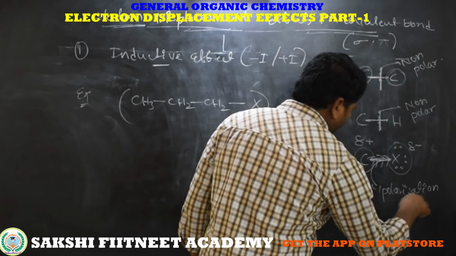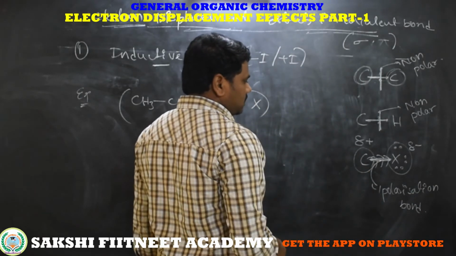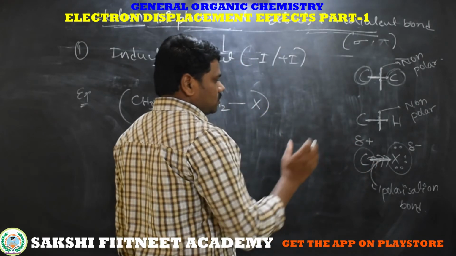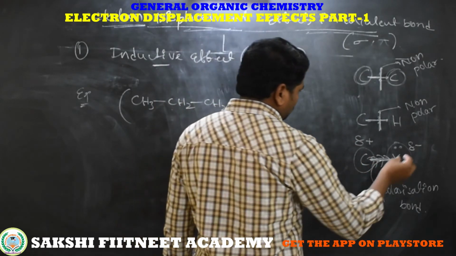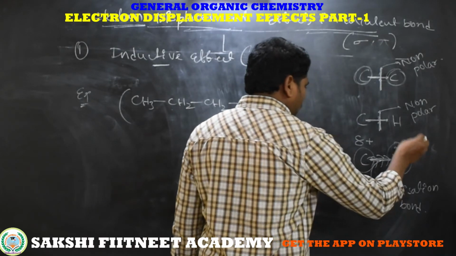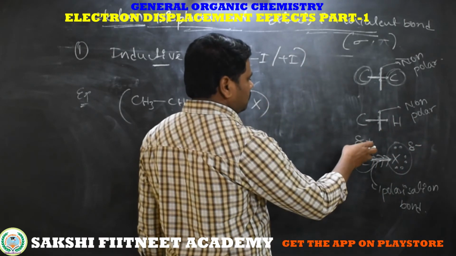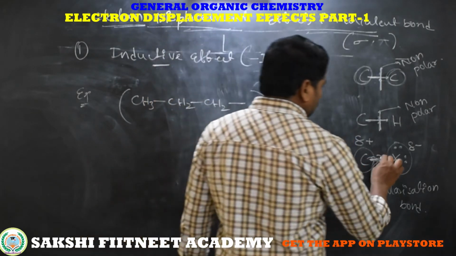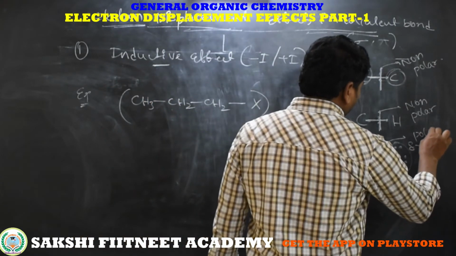So what is polarization? Simple. Sigma bond electrons displace towards the more electronegative side, giving a partially negative charge on the more electronegative element and a partially positive charge on the less electronegative element, and this bond is known as a polar bond.